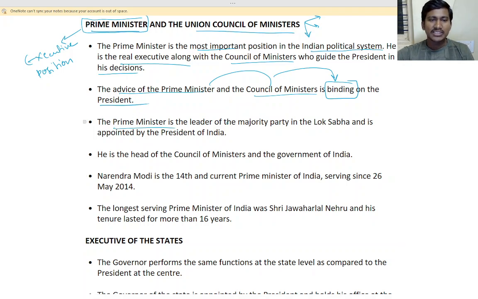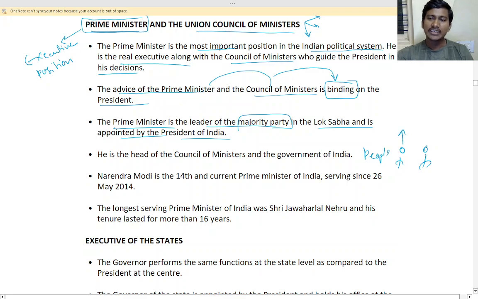So the prime minister is the leader of the majority party in the Lok Sabha and is appointed by the president of India. How is the prime minister elected? All the people vote and elect the MPs in the district.